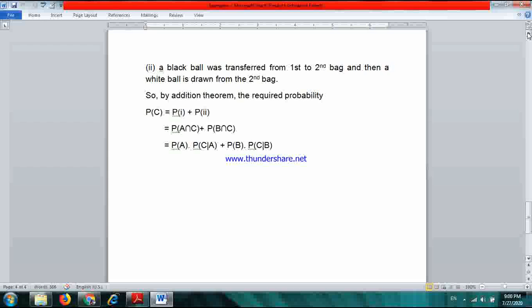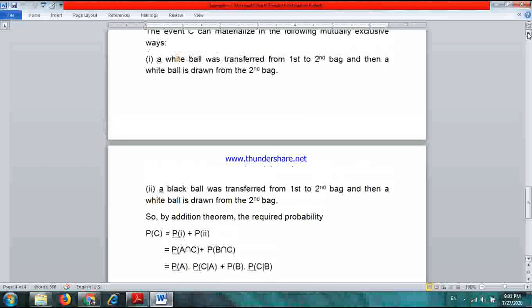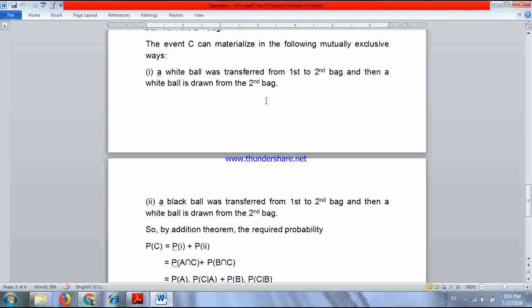Now what is P(1)? P(1) is that a white ball was transferred from the first bag to the second bag, and then a white ball is drawn from the second bag. That means A intersection C. A denotes the event that a white ball was transferred, and C denotes the event that a white ball is drawn from the second bag.